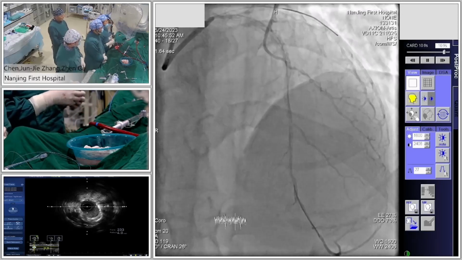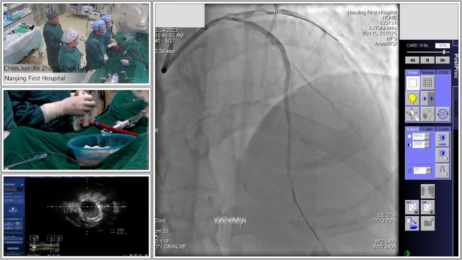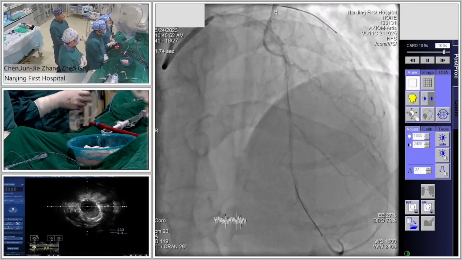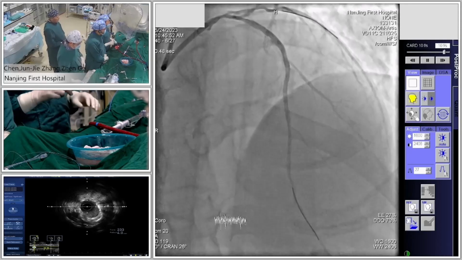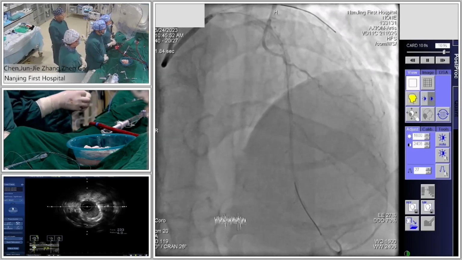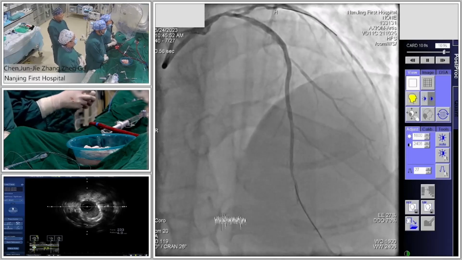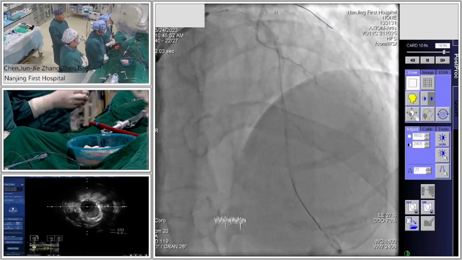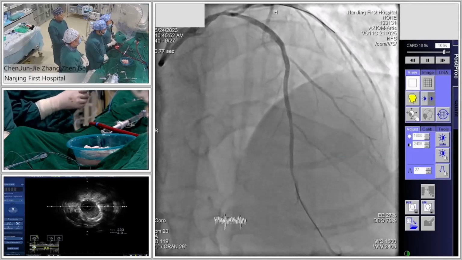Yeah, we are all ready to do the LAD and the second diagonal. So the next step we will deal with the distal left main bifurcation. What's your strategy for the distal left main? Based on the IVUS, we can see the ostium of the LAD and the circumflex are very similar, so I want to use IVL to deal with the ostium of the LAD.